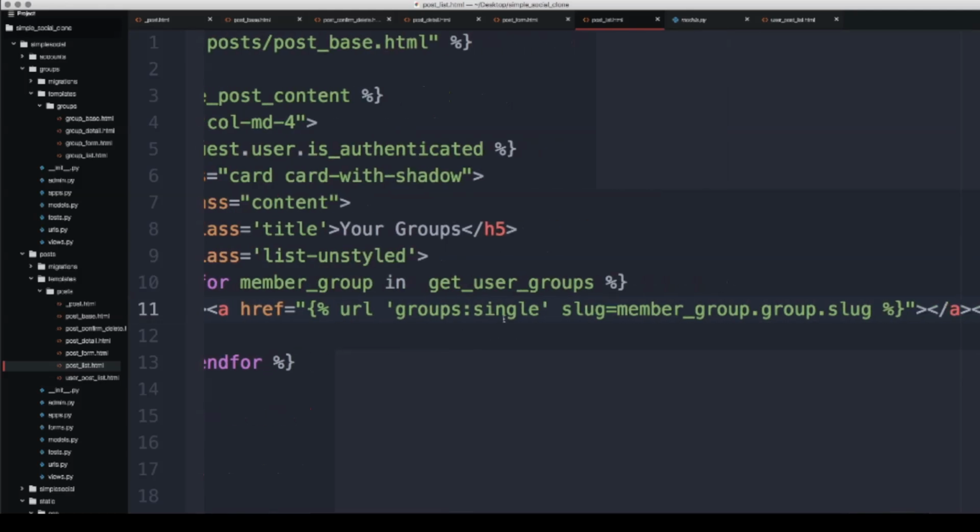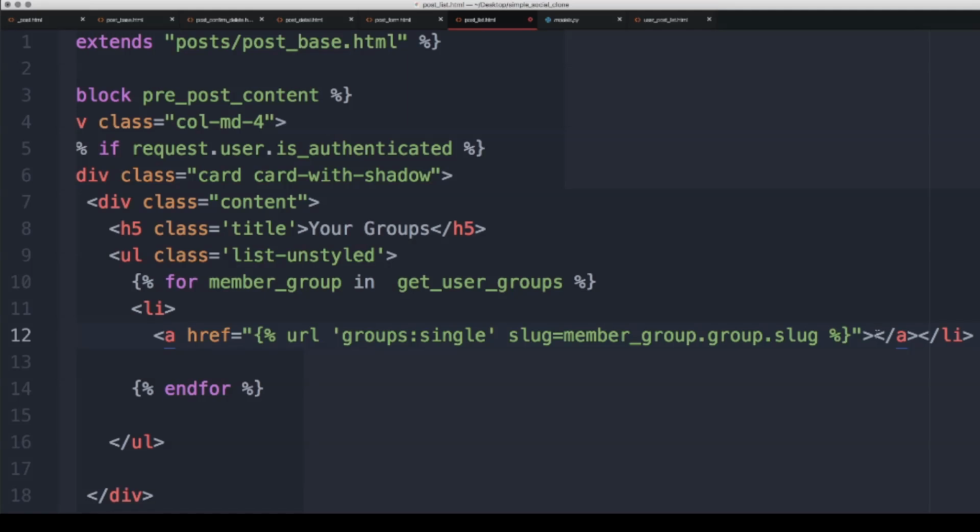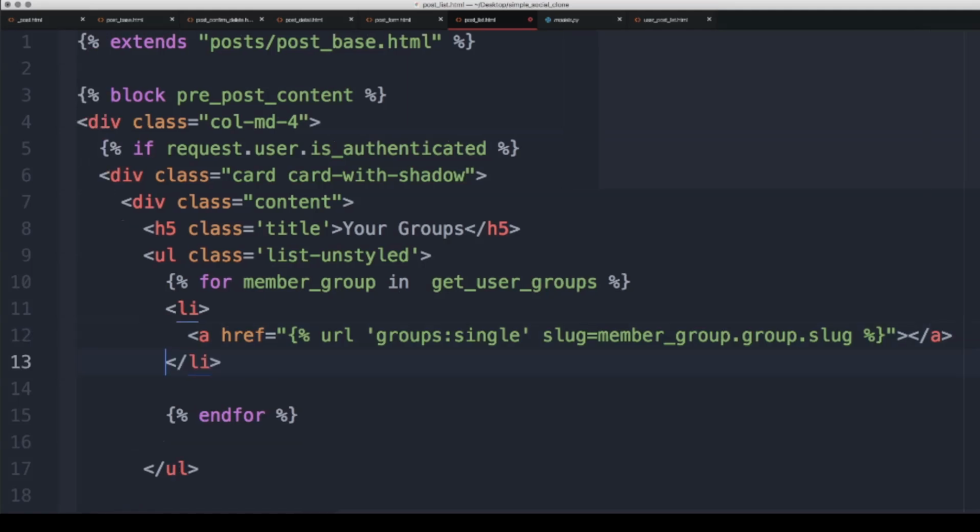Let me collapse the tree so you can see that whole thing a little better. So definitely a more advanced call there, and what I am going to do is add a class to the list member element, so it just looks a little nicer in the future. So let's make this class equal to group and then add on li-with-bullet.